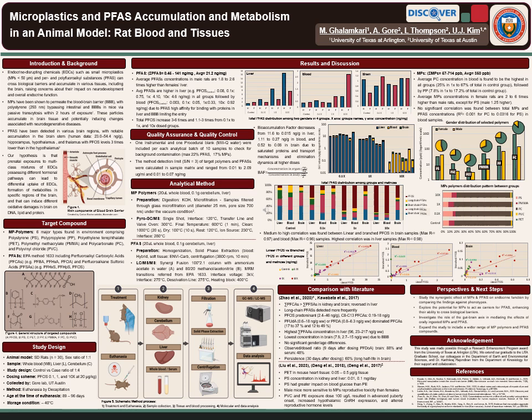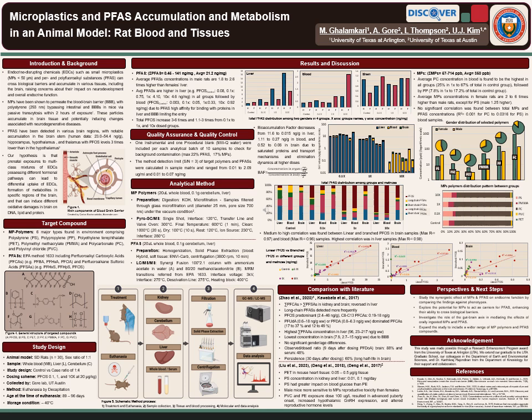For our study design, we used 30 rats with a 1-to-1 male to female ratio. The rats were divided into control and case groups with a 1-to-4 ratio. PFOS was injected at three dose levels of 0.1x, 1x, and 10x at 20 microgram per kilogram. Samples of whole blood, liver, and cerebellum were collected after killing the rats at 89 to 96 days of age, and the samples were stored at minus 40 Celsius until the analysis.